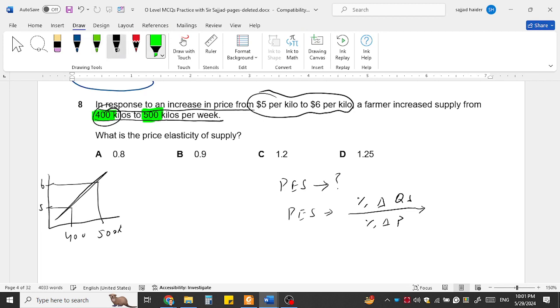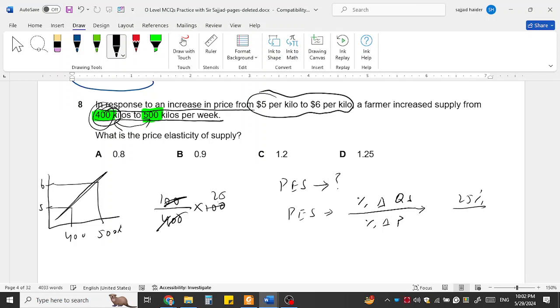So the difference between these two is 100. And always divide it by the original value, where they actually started. 100 divided by 400 multiplied by 100. So if we cut the 2 with 2 and 5 by 25, so 25% supply is increased.